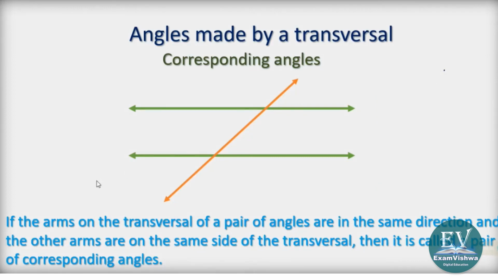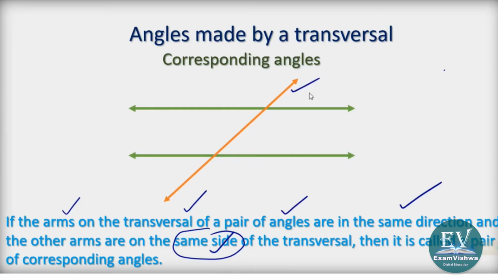So here it is. If the arms of the transversal of a pair of angles are in the same direction and the other arms are on the same side, then we call that pair of angles corresponding angles.